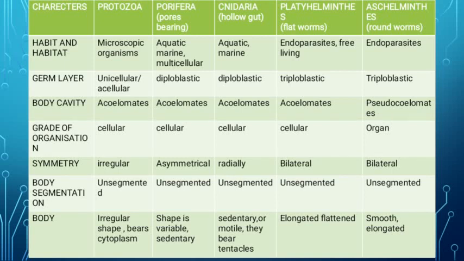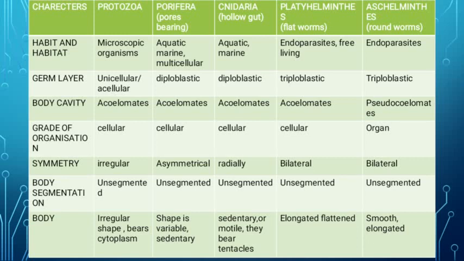Now the habit and habitat of porifera. Now what is porifera, students? Porifera means pore bearing, okay. That's why the name is given porifera. Then habit and habitat is aquatic, these are aquatic animals and marine animals especially, and multicellular organisms.